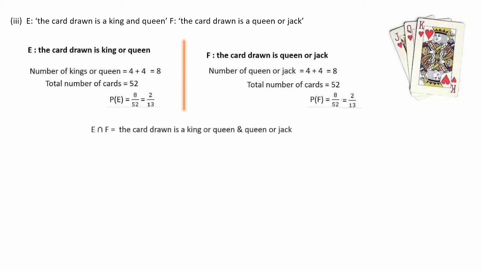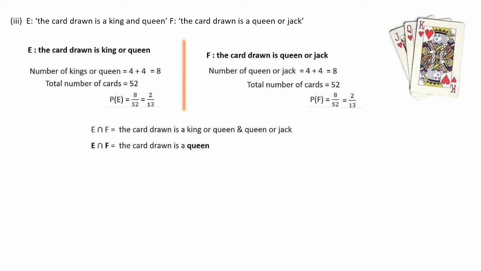Then let's define P of E intersection F. The card drawn is a king or queen, and queen or jack. That means E intersection F is the card drawn is a queen.